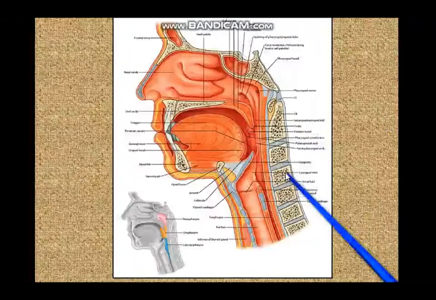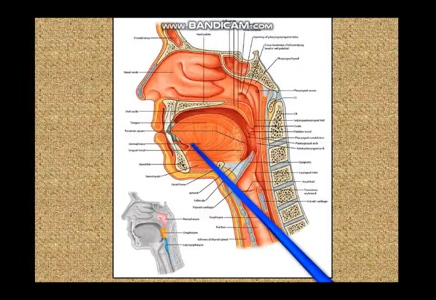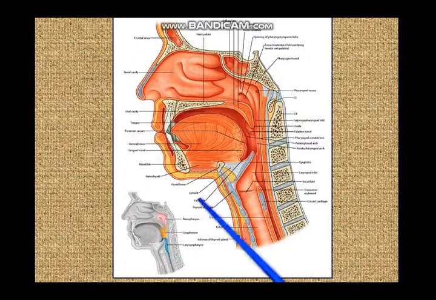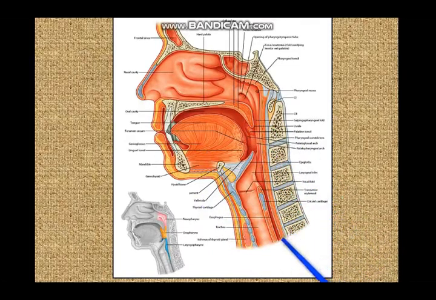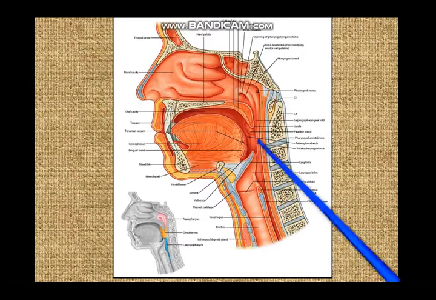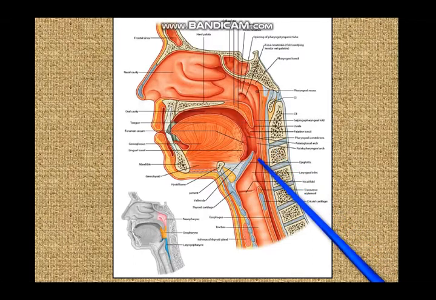Hello everyone. Today we are going to study the pharynx. So this is a sagittal section of the head and neck, the kind which you commonly get in the exams. And this is the pharynx or the food passage. Actually the pharynx is a passage which is common for both food and air, although the two do not always